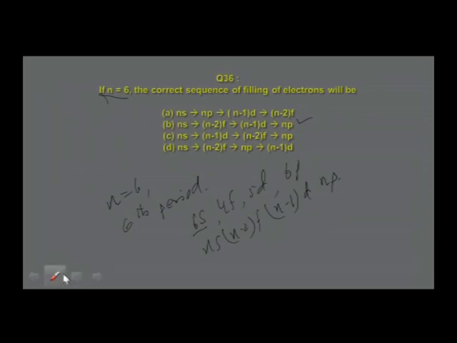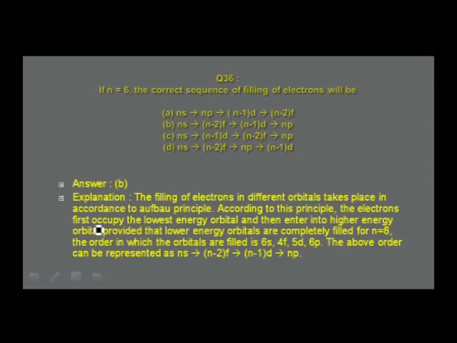Let us verify, and I have given that particular order in the calculation made, and the explanation is given there. It is in accordance with the above principle. Electrons enter into various orbitals in the increasing order of their energy levels, and this order is found to be ns, then n minus 2 f, then n minus 1 d, np, and these are the orbitals which are filled up in the sixth period when n is equal to 6. All that explanation is available. Go through that once again clearly.